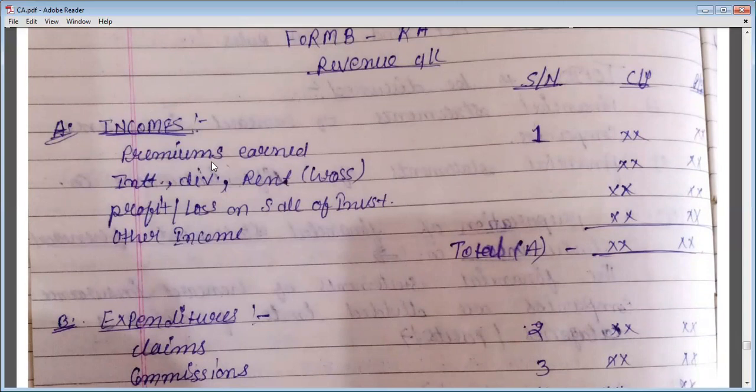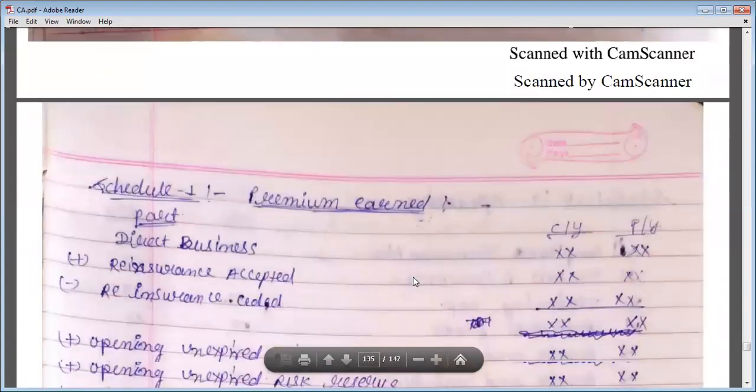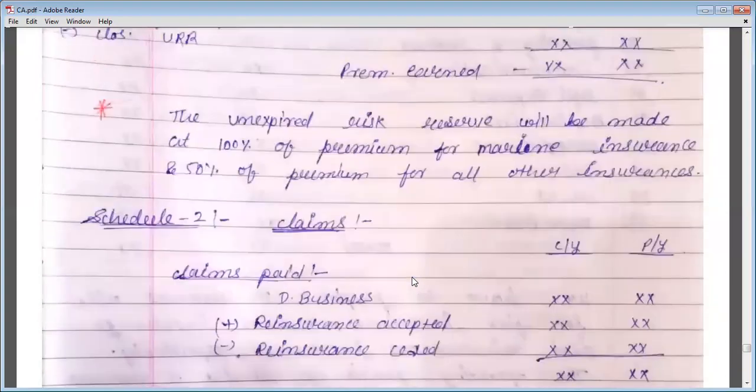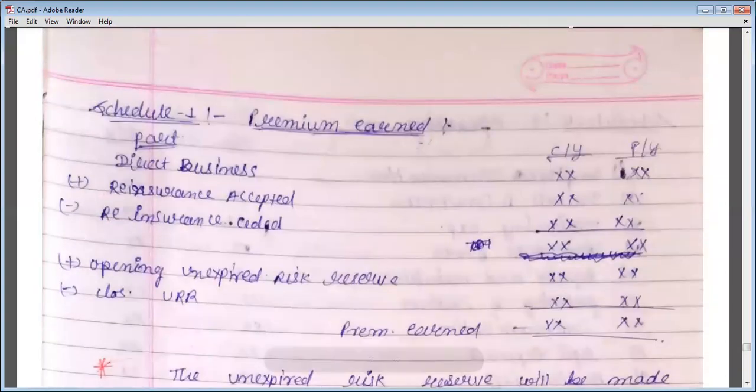First you will write the premiums under schedule number 1. So let's see what schedule number 1 is. First you will prepare the first schedule, premium, in which you will write the direct business premium, the premium you receive from direct business.